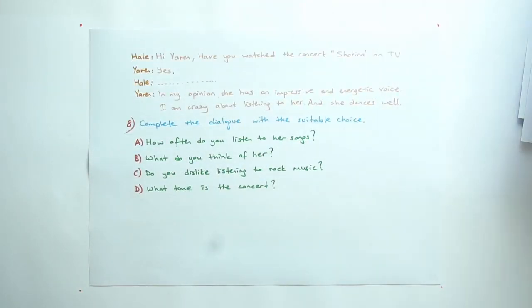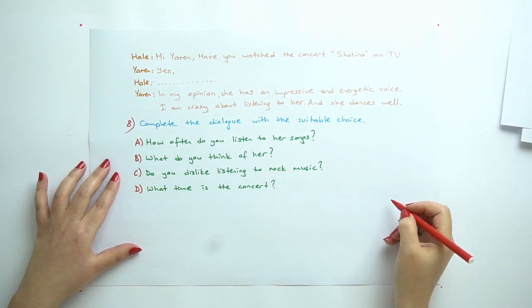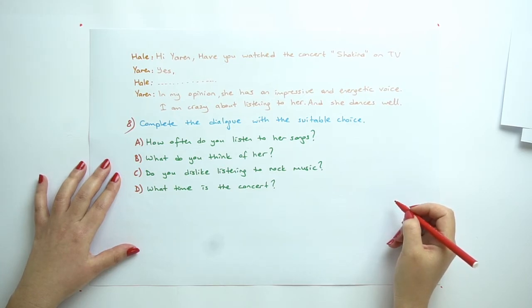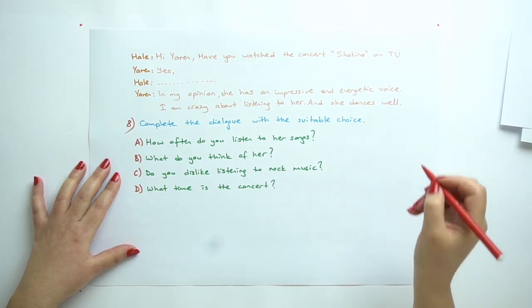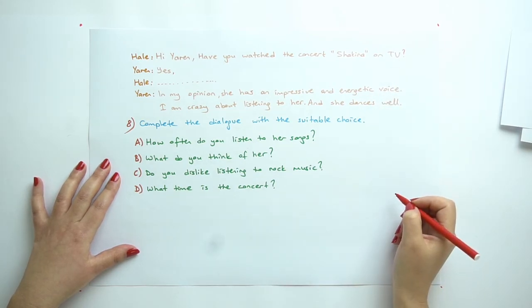And 8. Complete the dialogue with the suitable choice. Hale: Hi Yaren, have you watched the Shakira concert on TV? Yaren: Yes. Hale says something: In my opinion, she has an impressive and energetic voice. I'm crazy about listening to her, and she dances well.